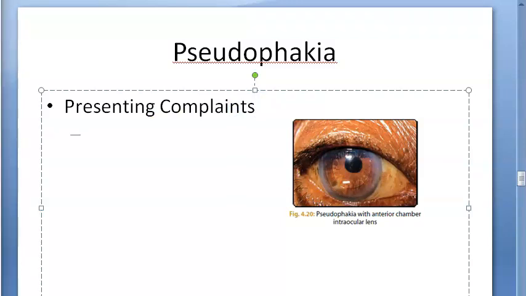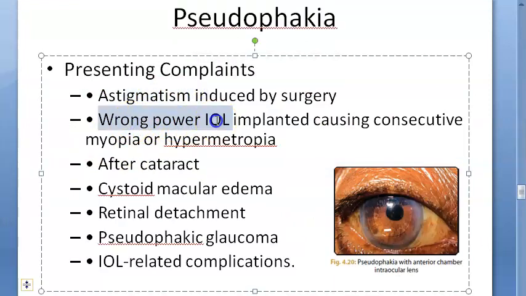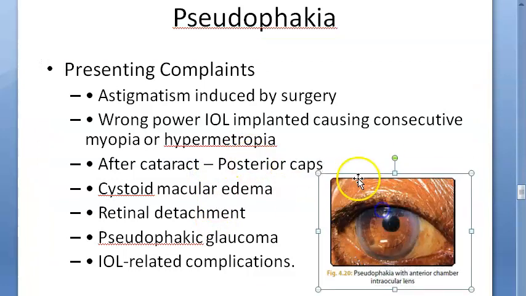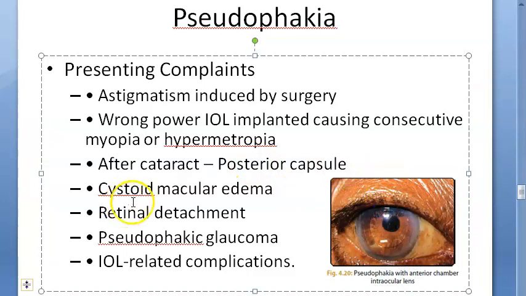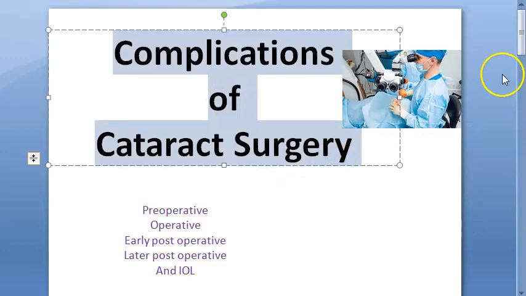So I'm sure you can think about the complaints. They could have some astigmatism after the surgery. They could have some wrong IOL implanted, right? So they could have consecutive myopia or hypermetropia after cataract. That is, guys, after this cataract surgery, the posterior capsule has undergone opacity, right? So the posterior capsule could have got affected after this cataract surgery, right? Guys, basically a pseudophakia patient can come with any complication of the cataract surgery, right?